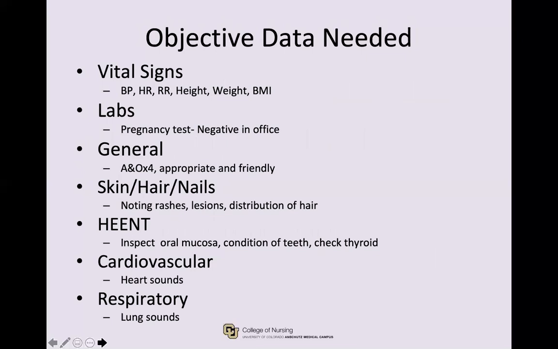Objective data obtained on Marie's visit include her vital signs, height, and weight. We ran a urine pregnancy test, which for the sake of this case is negative. We did a general inspection and determined that she is a good historian, pleasant, and appropriate. We inspected her skin and nails, looked in her mouth, checked her thyroid. We did a quick listen to her heart and lungs.